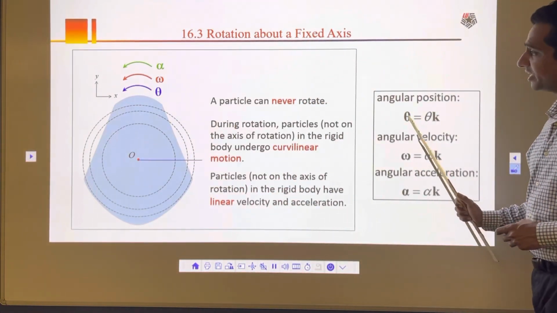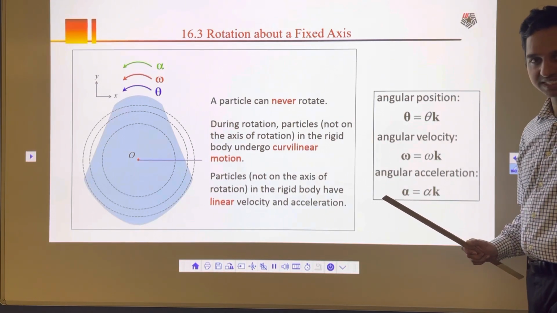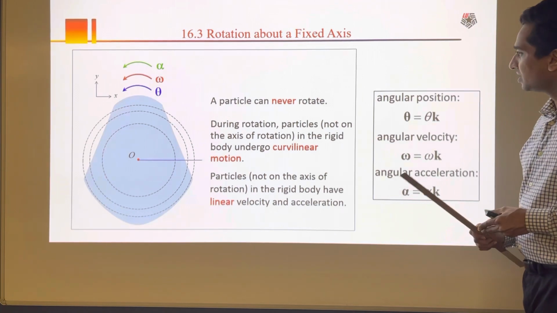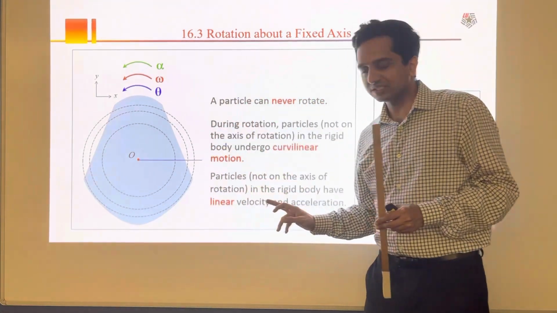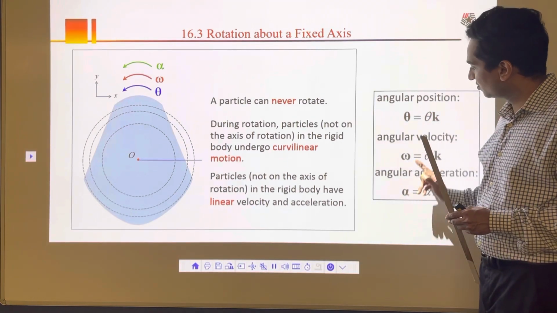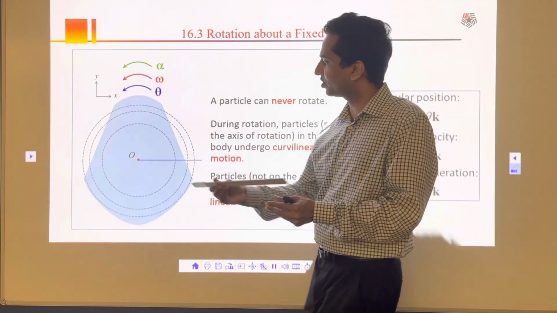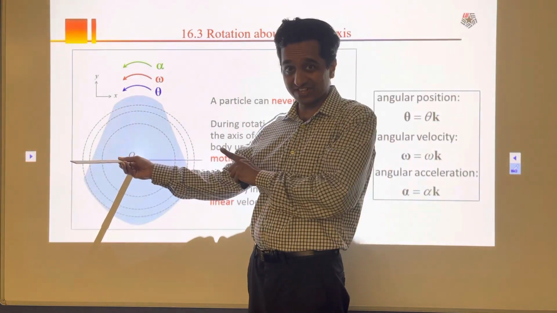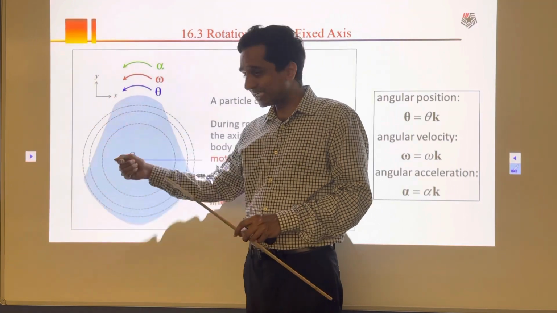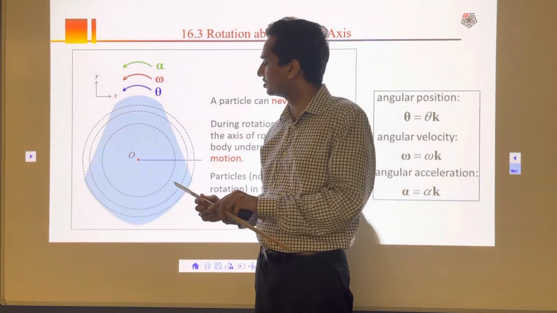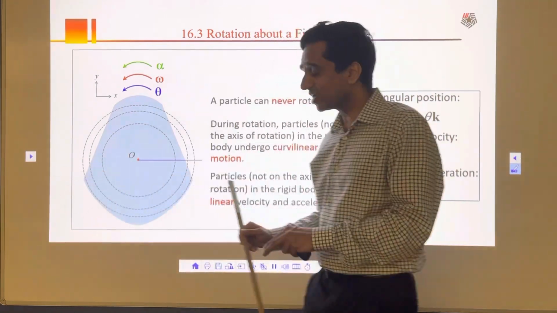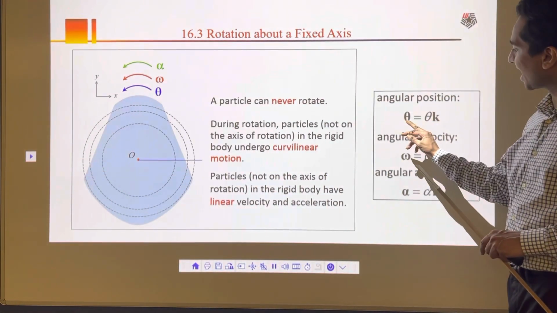Also, whenever we use x, y, z, the unit vectors are i, j, k for x, y, z. Now you are dealing with three-dimensional space. So here theta, omega, alpha, we use letter k. Whenever you rotate something, it is rotating around this axis. This axis z is coming out of the screen. So we have x, we have y, but rotation itself is happening in the third dimension. The rotational axis is coming out of the screen here, and that's why we use letter k.